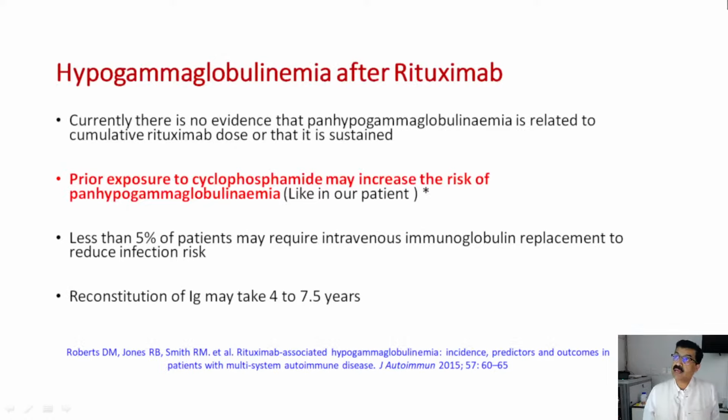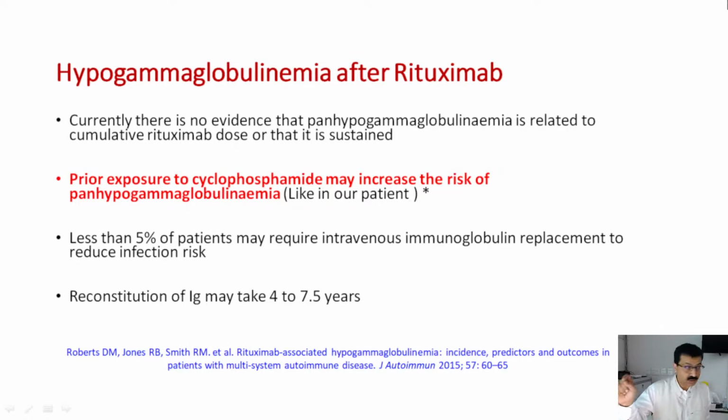Regarding hypogammaglobulinemia after rituximab, currently there is no evidence that pan-hypogammaglobulinemia is related to the cumulative dose. It may be independent of dose; even a single dose or 2 doses can lead to pan-hypogammaglobulinemia. Prior exposure to cyclophosphamide, as this patient had received, may increase the risk. Less than 5% of patients may require intravenous immunoglobulin replacement to reduce the infection rate.